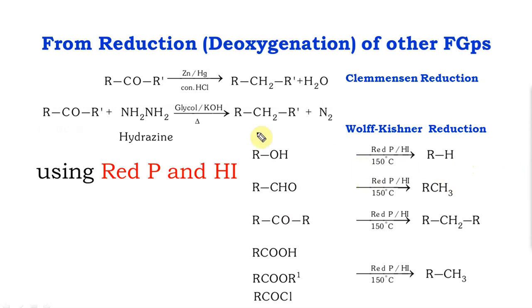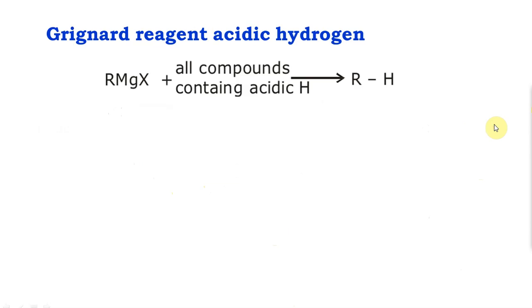Now what you need to do is make sure these two are simple. You would have seen them in school. Look at these functional groups. Anything that has RC double bond O group, RC double bond OH, RC double bond OR, RCOOH, RCOCl, all of this will be converted by red phosphorus and HI, and also ROH. Extremely versatile reagent, very strong reducing agent.